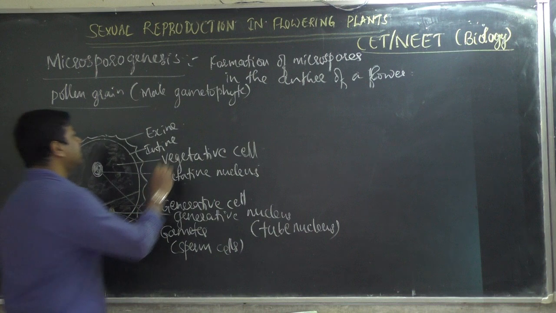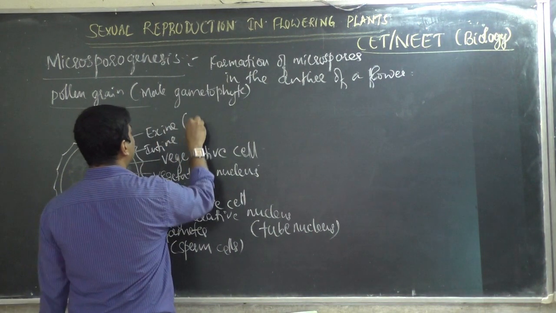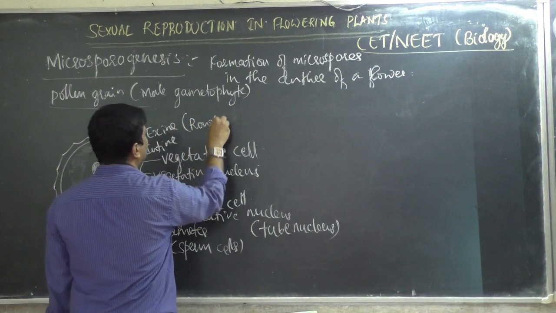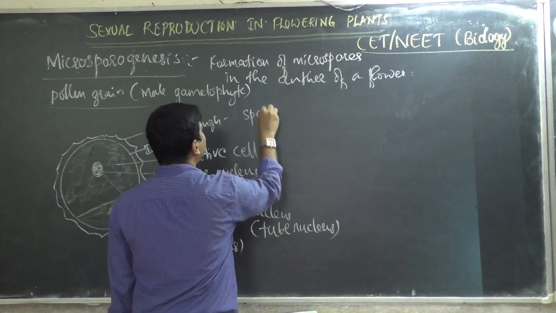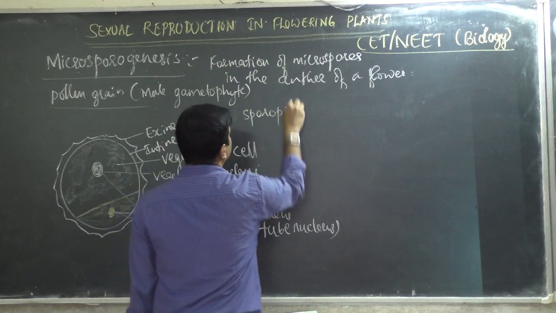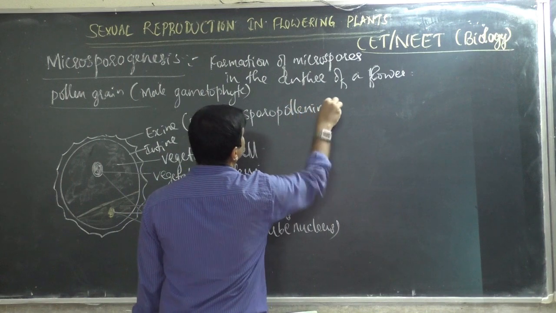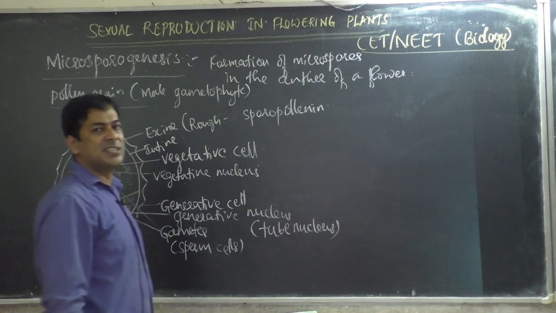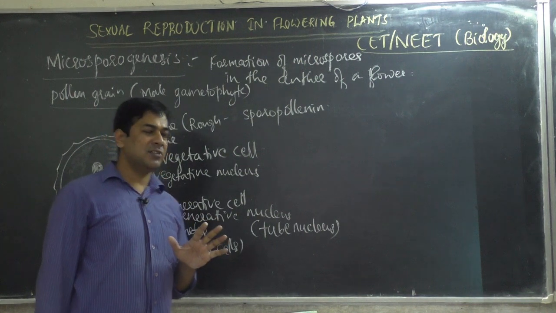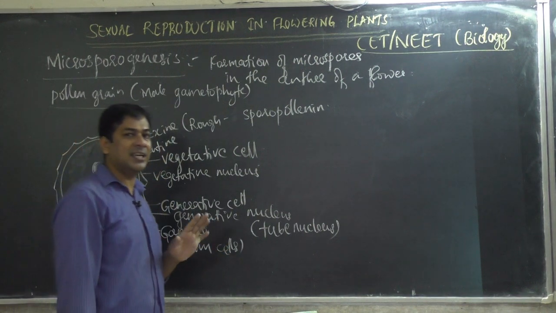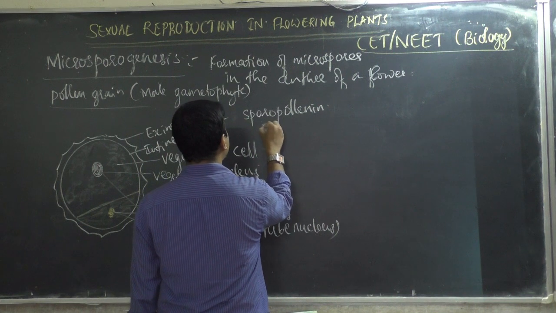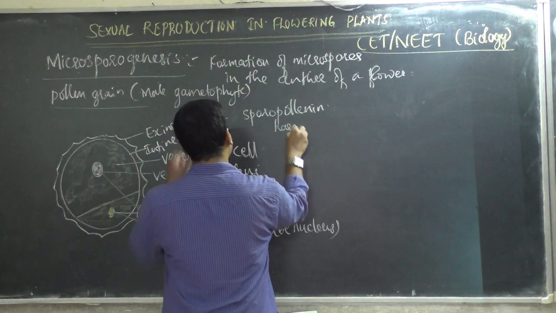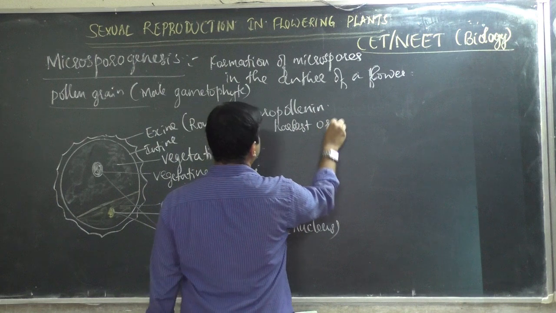The outer exine is very rough and it is made up of a hard structure called sporopollenin. Sporopollenin is the toughest organic material, which cannot be degraded by any enzymes or acids or alkali.